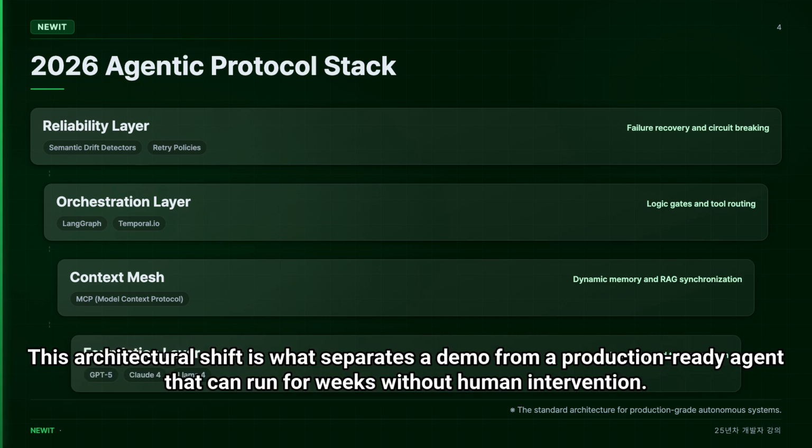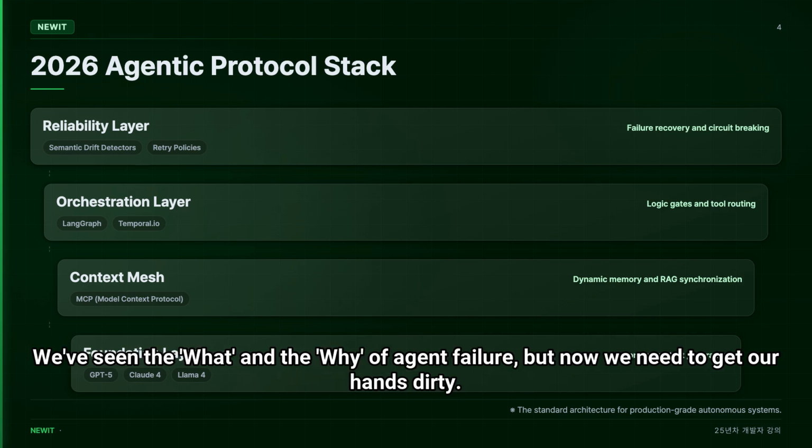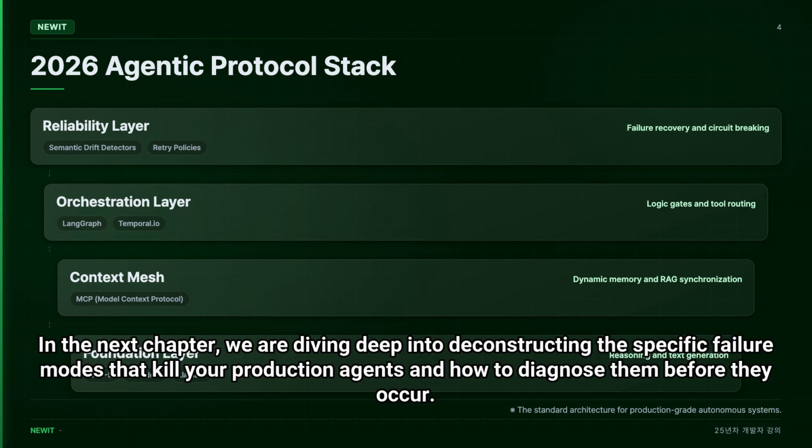This architectural shift is what separates a demo from a production-ready agent that can run for weeks without human intervention. Mastering this stack is no longer optional for back-end engineers. It's the core of how we build intelligent software. We have seen the what and the why of agent failure, but now we need to get our hands dirty. In the next chapter, we are diving deep into deconstructing the specific failure modes that kill your production agents and how to diagnose them before they occur.